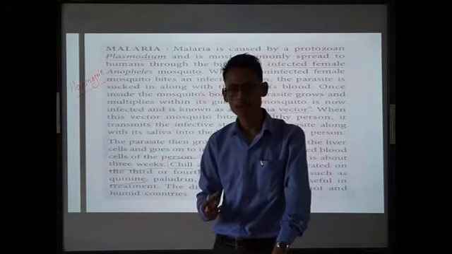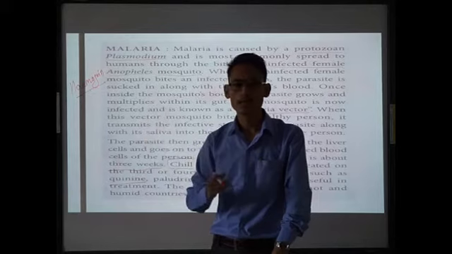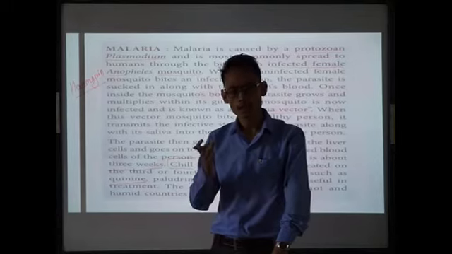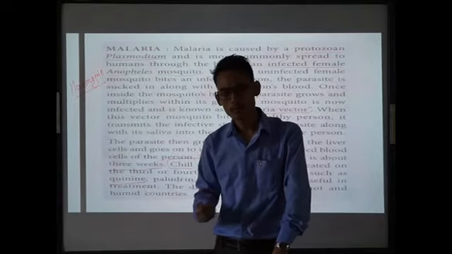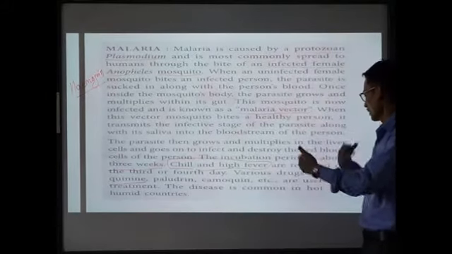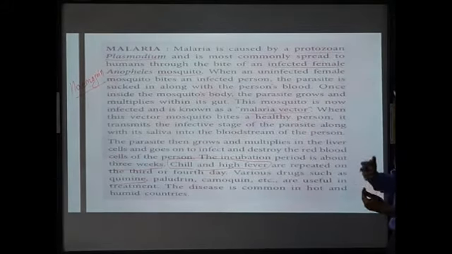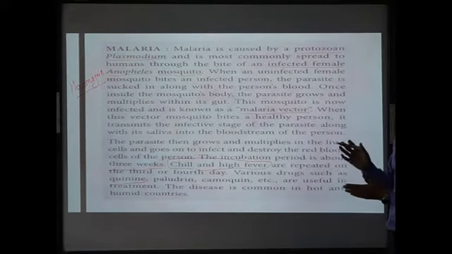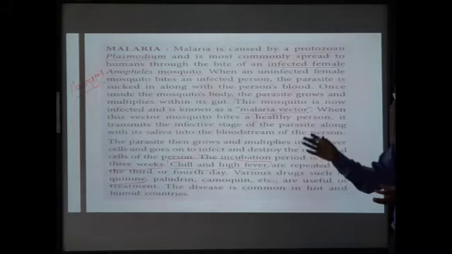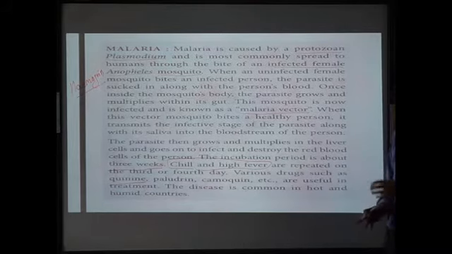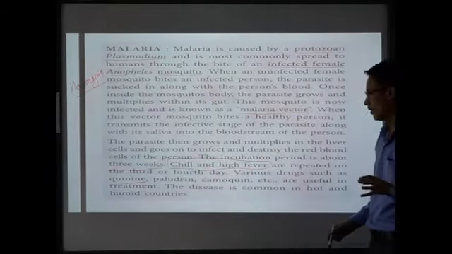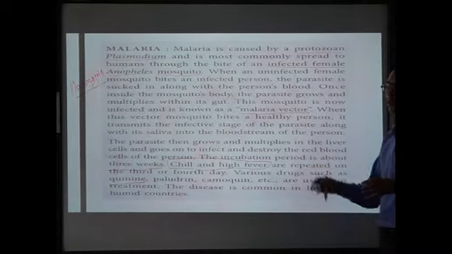Right, it will grow and multiply, and finally it will attack the red blood cells. The red blood cells will be ruptured, destroyed, alright, and in that case we will show the symptoms of malaria, which are chill and high fever, and this will keep on repeating on and on till the 3rd day or the 4th day. Well, there is a treatment for malaria using certain drugs like quinine, Paludrine, and Tamoxifen. But among the 3 drugs, the most important one is quinine. Clear? And malaria is mainly common in hot and humid countries.